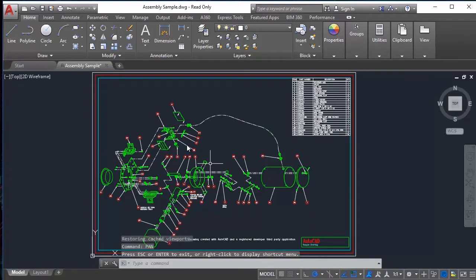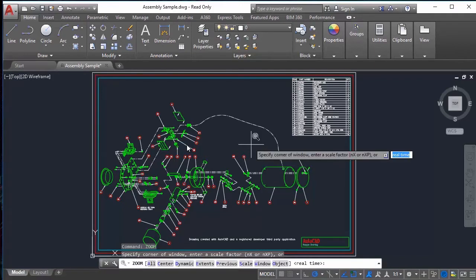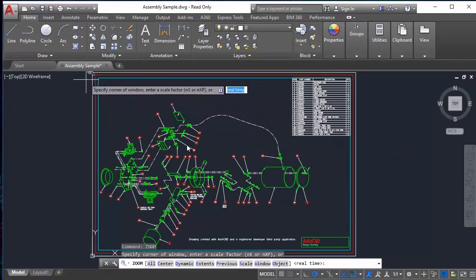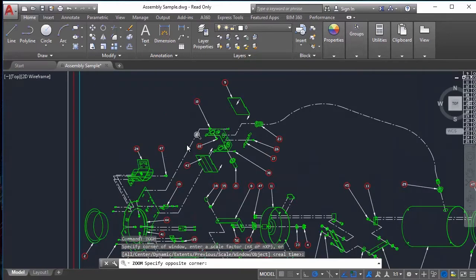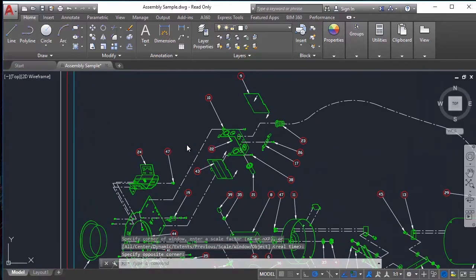We need to click and drag. The second tool is the zoom tool. We type zoom and enter, and we draw a rectangle and we get closer to that space.